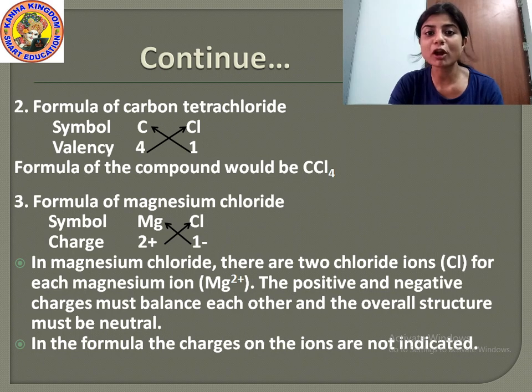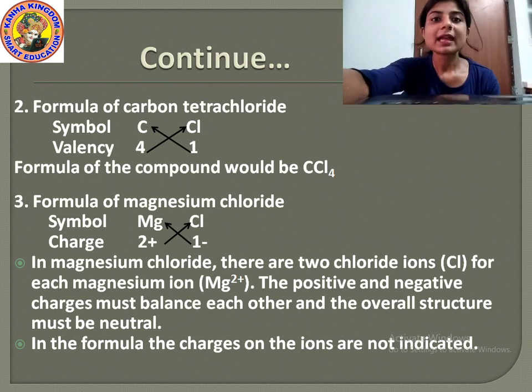Now the formula of magnesium chloride. First you write the symbols of magnesium and chlorine, that is Mg and Cl. Then you write the charge here. You are not writing the valency, you are writing the charge, because magnesium forms a positive ion, that is a cation, and chlorine forms a negative ion, that is an anion, and the charges are 2 plus and 1 minus. When they cross over, magnesium takes the charge of chlorine, that is 1, and chlorine takes the charge of magnesium, that is 2.